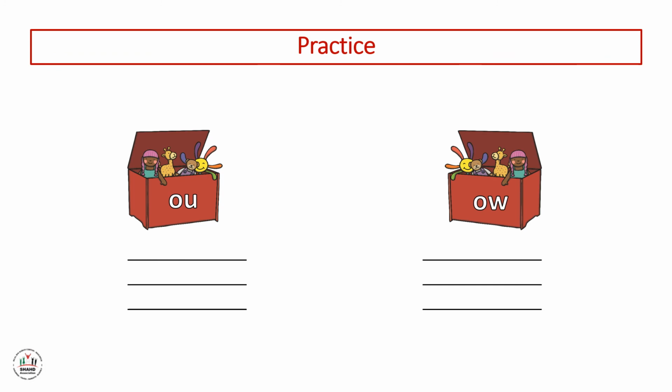Now, my lovely students, let's do another application. I will show you a picture and we will put the word that corresponds to the picture under OU or OW. Let's do the first one. Here we have clown. It's under OW.